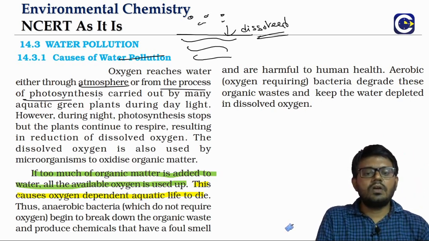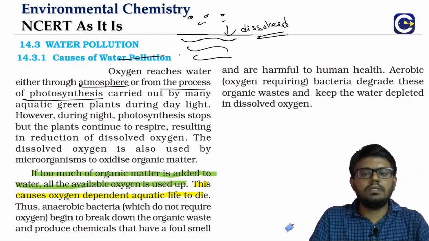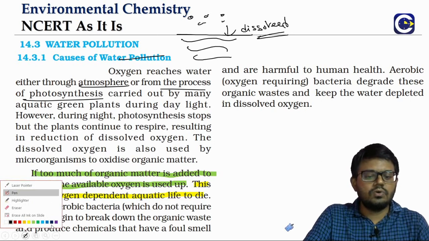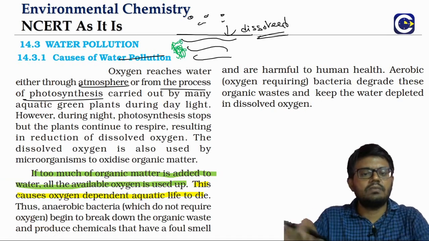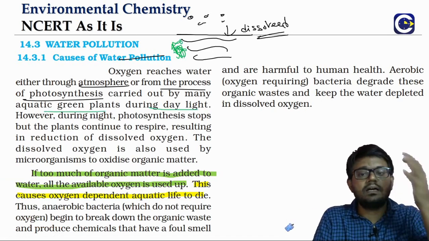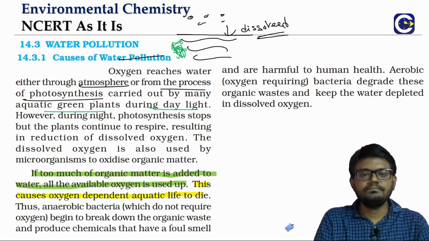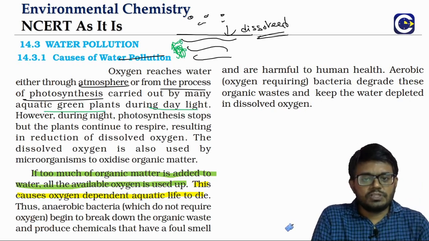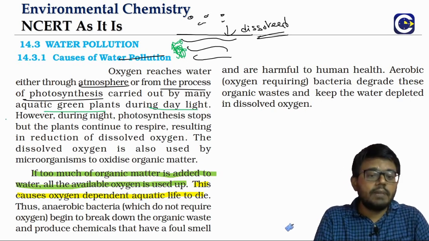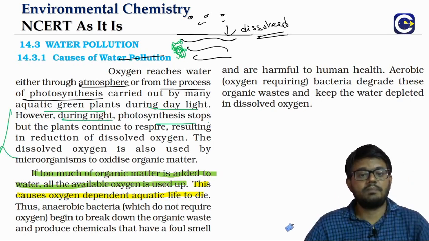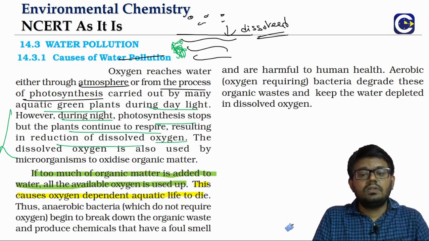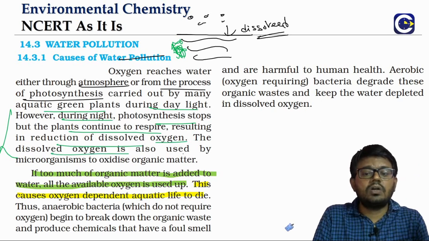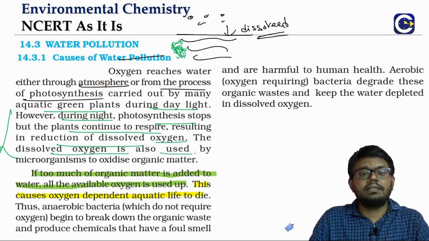The other means of getting oxygen is the green plants inside the water. Those green plants, what will they do? The green plants that are there inside the water body can release oxygen by photosynthesis, because one of the products of photosynthesis is what? Oxygen gas. But during the night time, what happens? Photosynthesis will not happen, and the plants will start doing respiration. So they will also consume oxygen. So as a result, what we see is that the dissolved oxygen concentration will keep getting reduced.